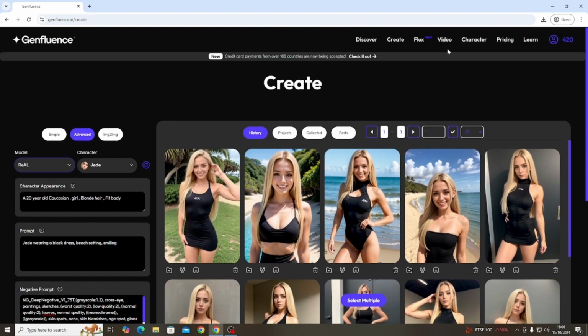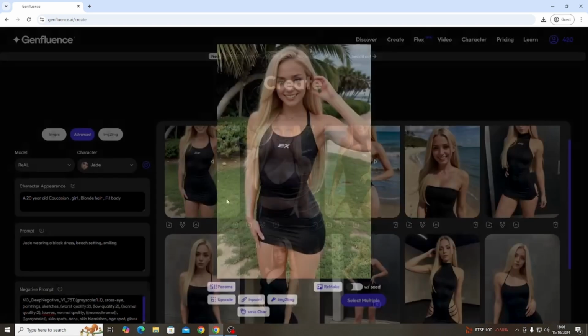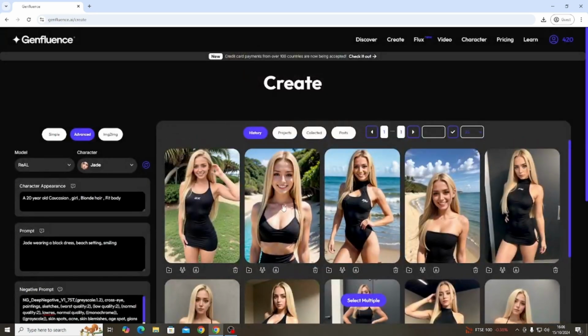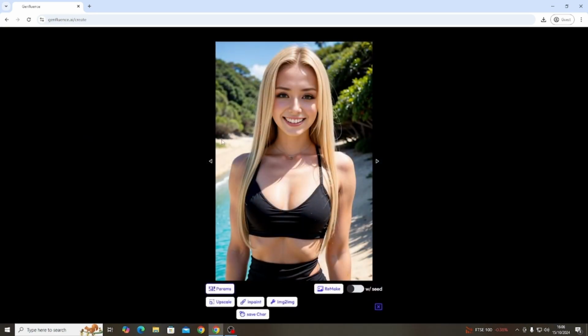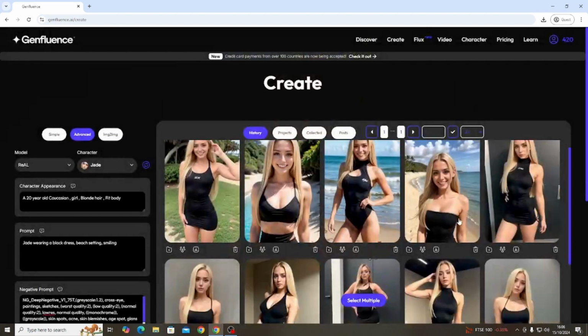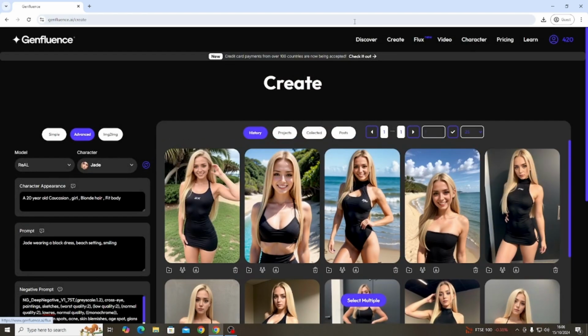If you do buy tokens, you do get access to Flux, which is 100 times better in my opinion. I've had much better image generation through that rather than just the normal one. But if you're just beginning, literally, this creates good enough pictures. As you can see here, that's a good picture for a profile picture. That one especially, that's great. Literally just an upfront smile, blonde hair, shows off your character, right? It's a good image, you can do it. And of course, that's literally the bare bones of it.